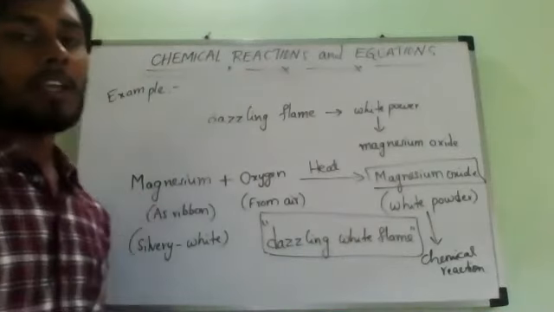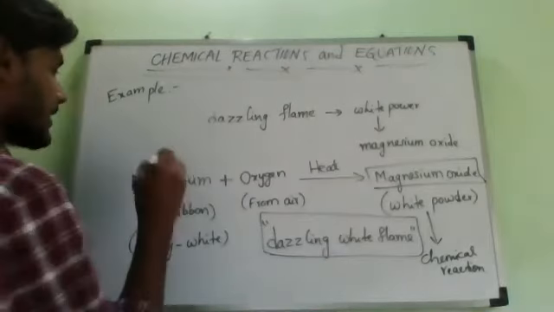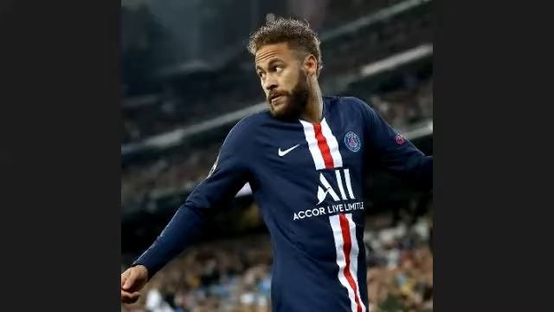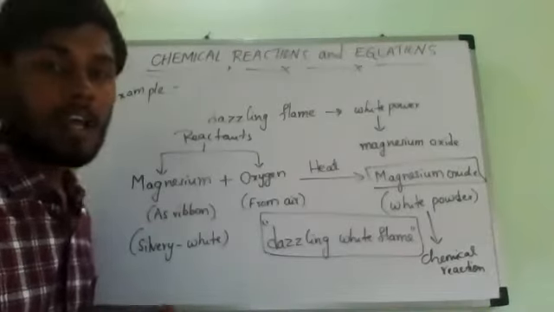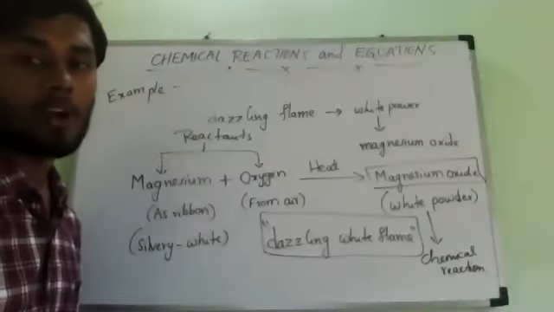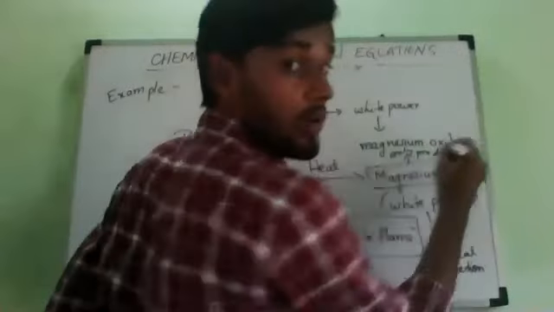So in this chemical reaction, we are having two reactants. What are the reactants? Magnesium and oxygen. So we are having here two reactants called magnesium and oxygen. But how many products do we have? Only one product, magnesium oxide.